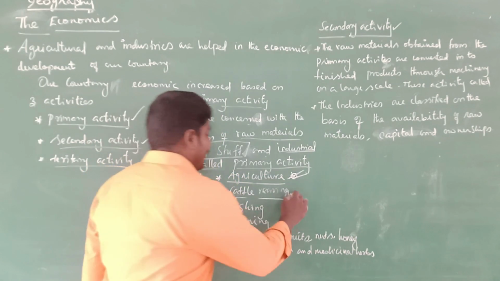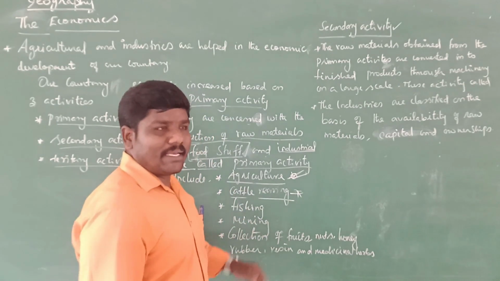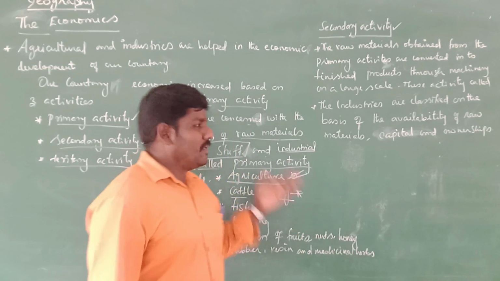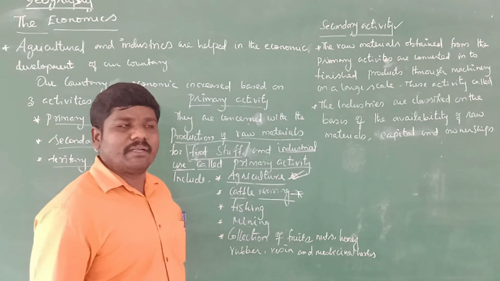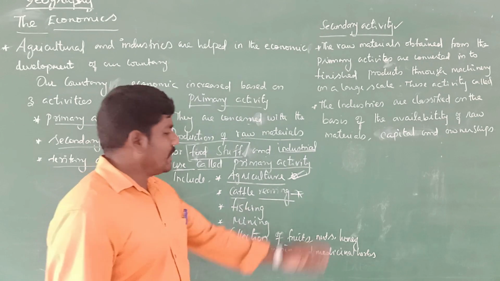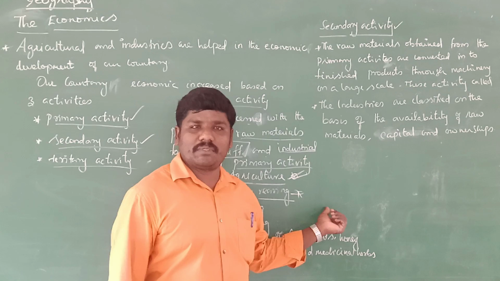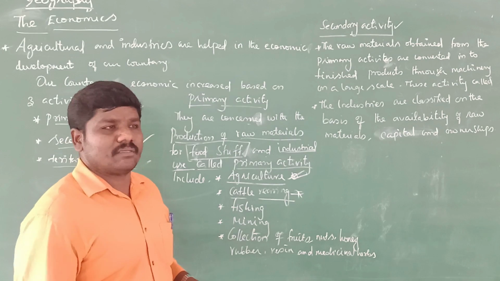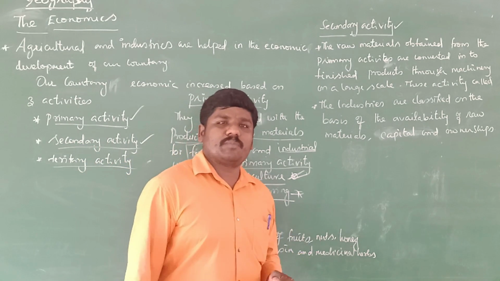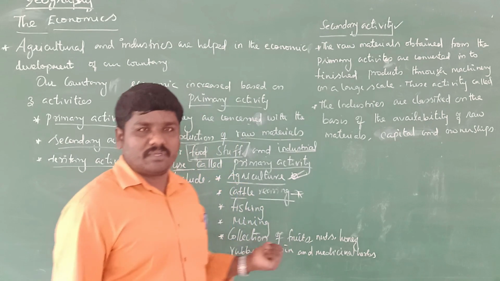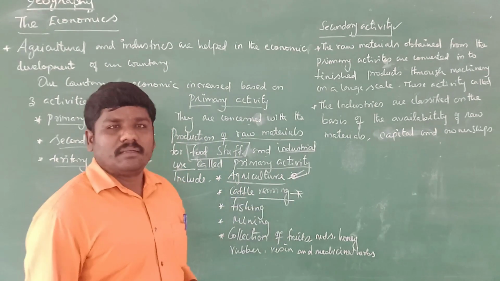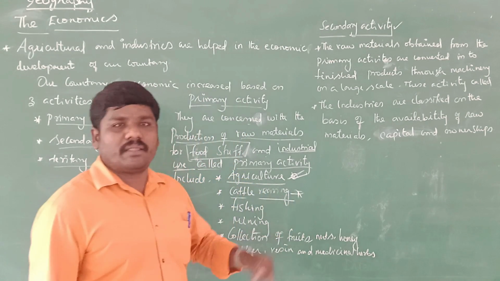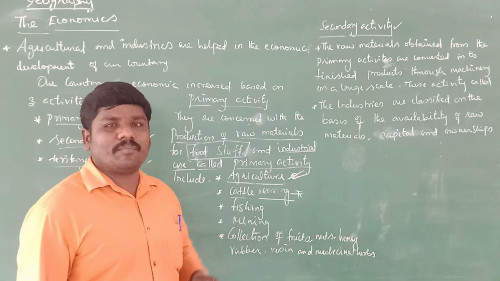At the same time, cattle rearing. For example, the excretion of cattle is used in biogas. So that is the secondary activity of cattle rearing. For example, cattle dung is used in biogas, and for many other purposes. At the same time, in fishing, the extraction of fish materials. For example, the leftovers of fish materials are used in some other ways. For example, fish oil: fish liver oil is used in some medicines.